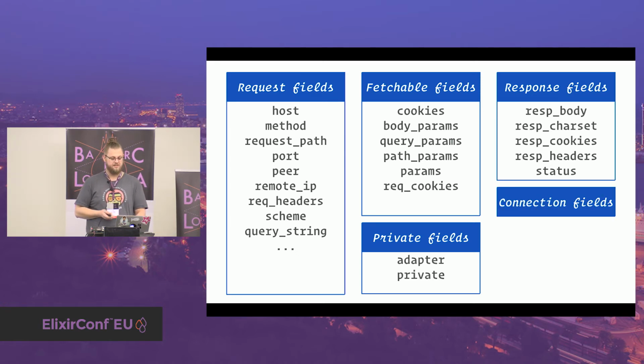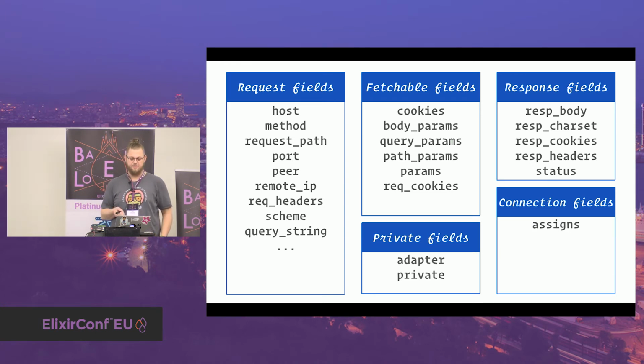Then we have the connection fields. The connection has assigns, which you probably all have used because this is shared user data as a map. So if you want to transmit any data from one plug to the other, you would set it at the assigns field. Then we have an owner, which is the process ID of the process that owns the connection. In the case of Stupefy, it's really easy. It's the task, the only thing that's running.